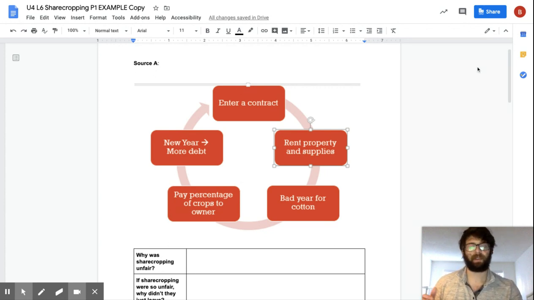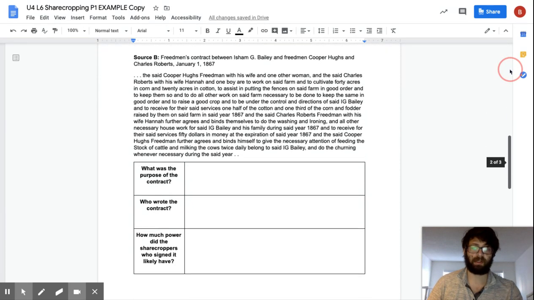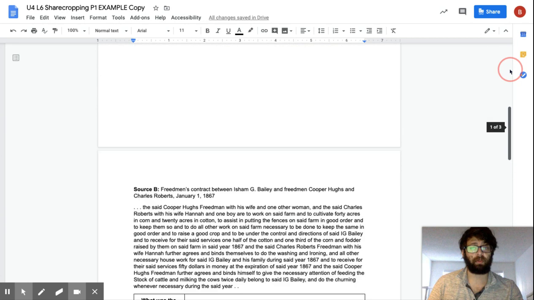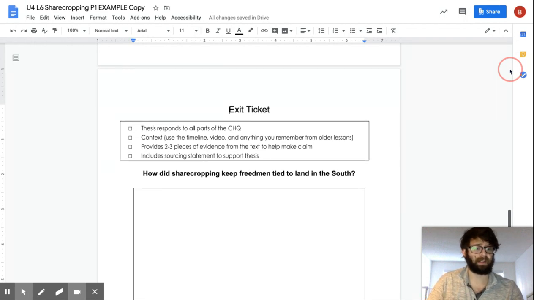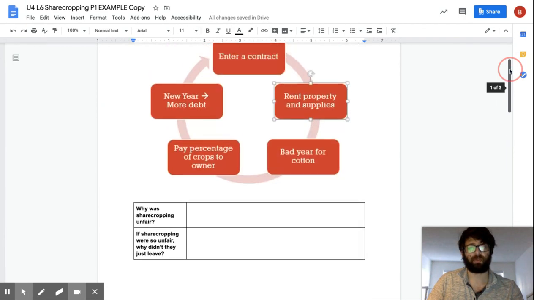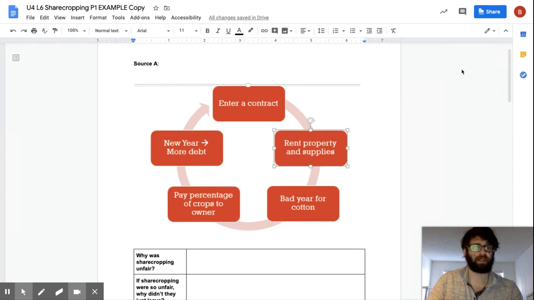So as with yesterday's lesson, you'll see we have a source, we have another source, we have guiding questions for both, and then after that you'll find all the way at the bottom is your exit ticket, as well as your CHQ, as well as the criteria to do well on the exit ticket. So going back up to source A and a little bit of explanation.